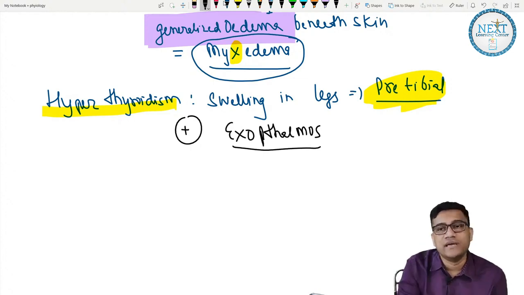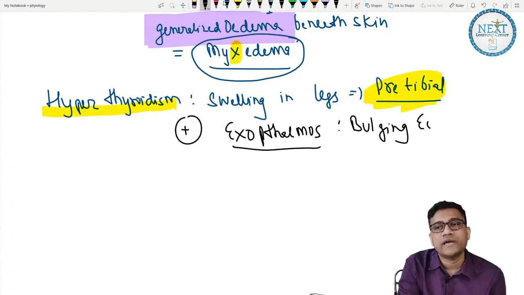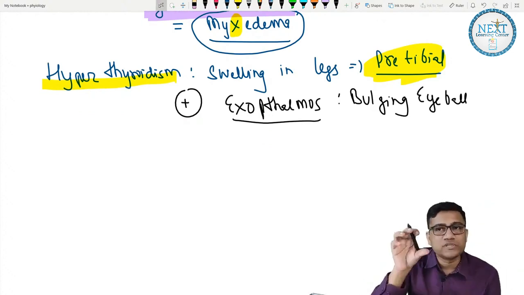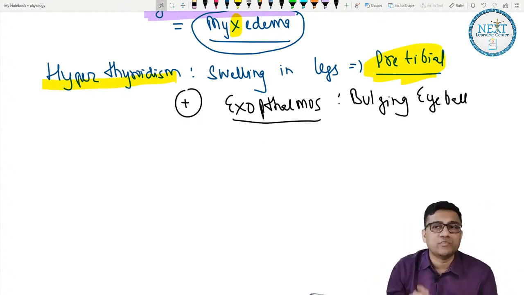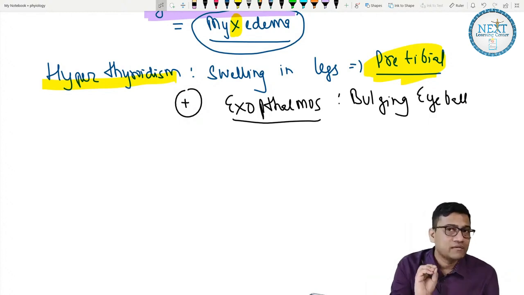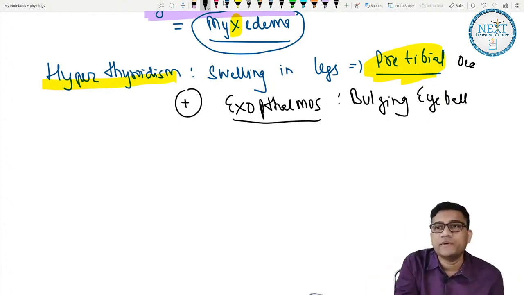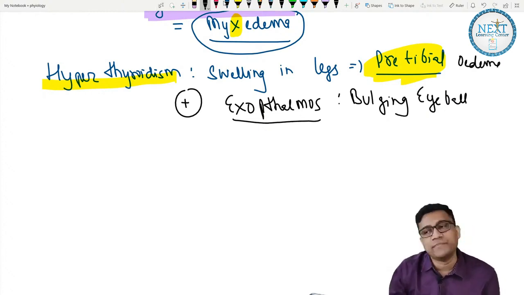Exophthalmos is bulging of the eyeball, because of deposition of lots of protein, edema occurs and pushes the eyeball out. So pretibial edema with exophthalmos, the marking is hyperthyroidism.